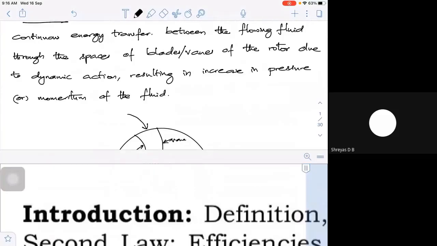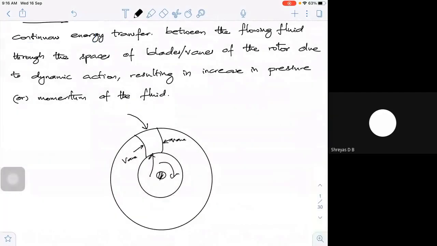You have to understand that. Continuous means it is a steady state and a steady flow. That means there is no intermittent flow. Water is continuously flowing. That's the meaning of it.